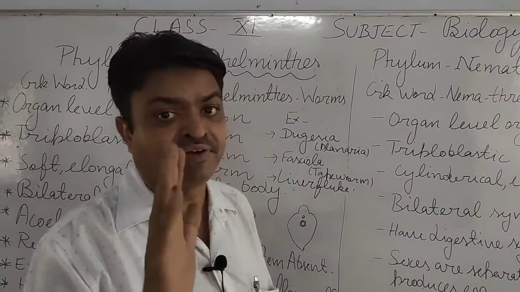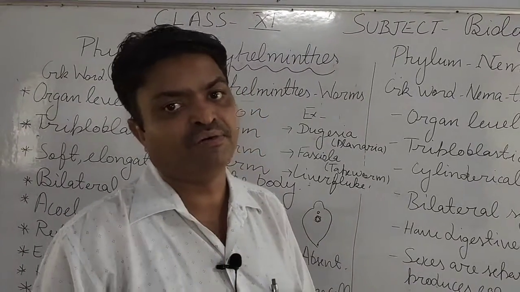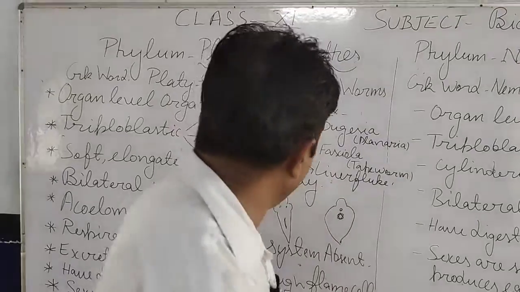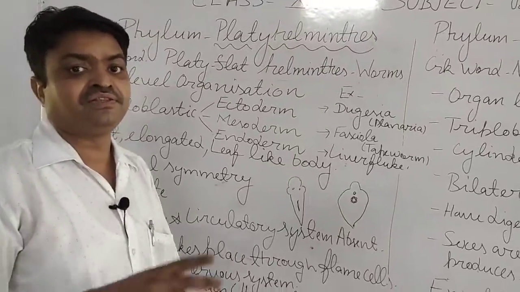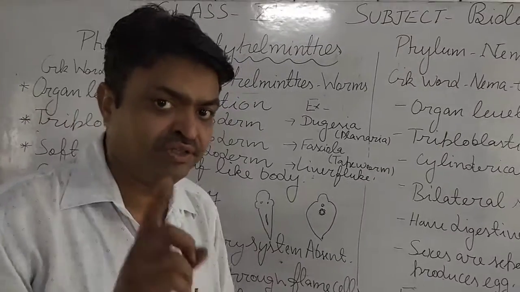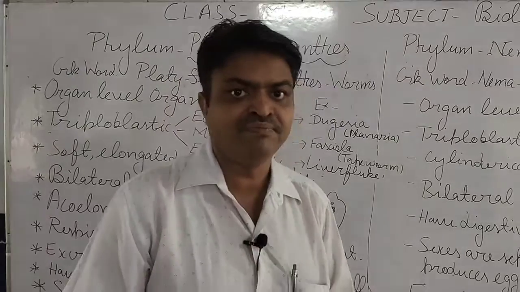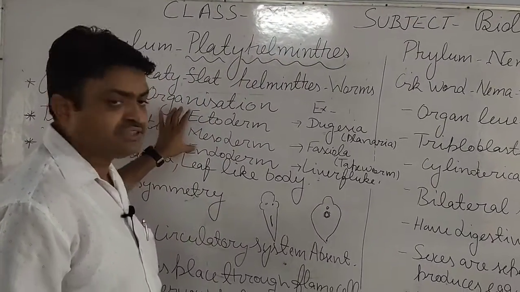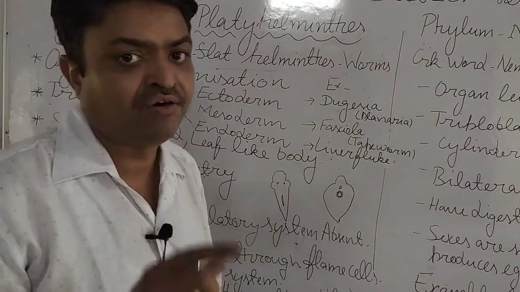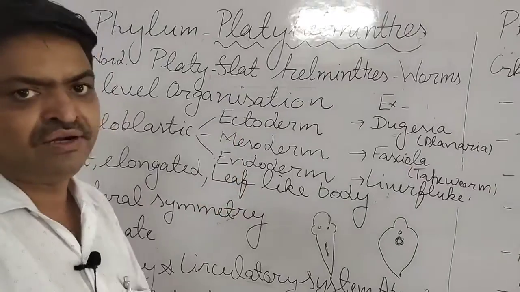They are triploblastic. Three germinal layers are found in them: ectoderm, mesoderm and endoderm.